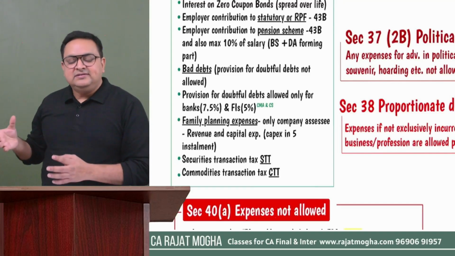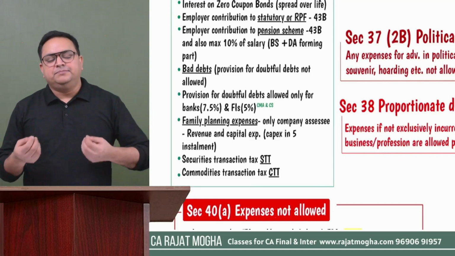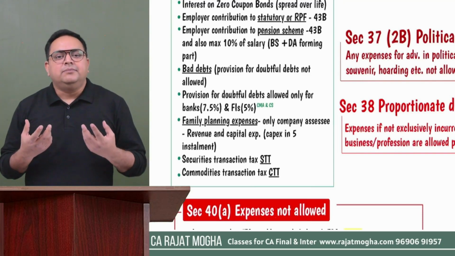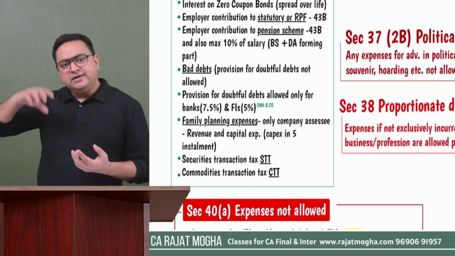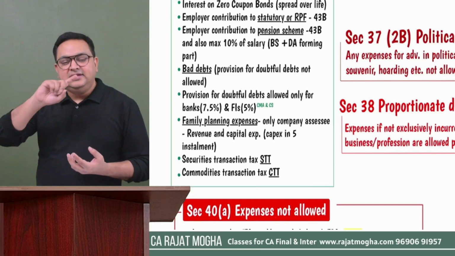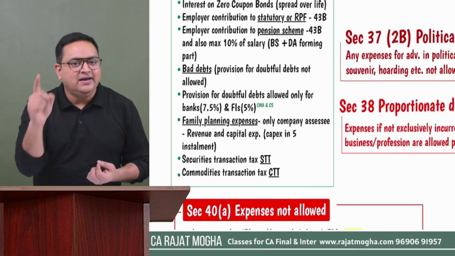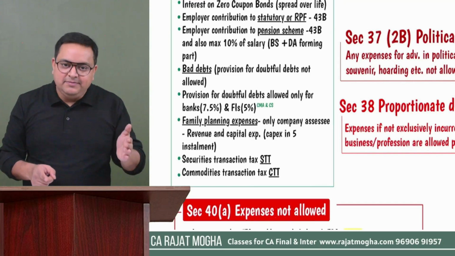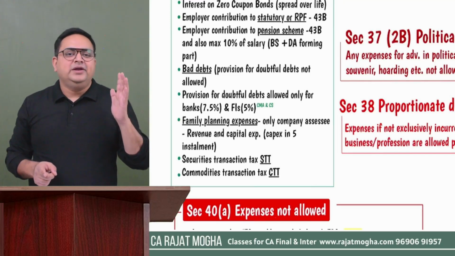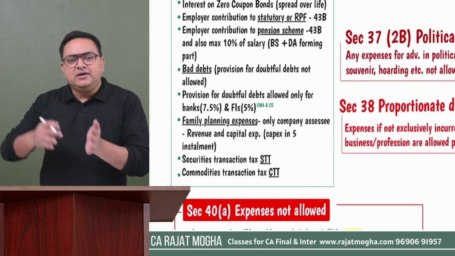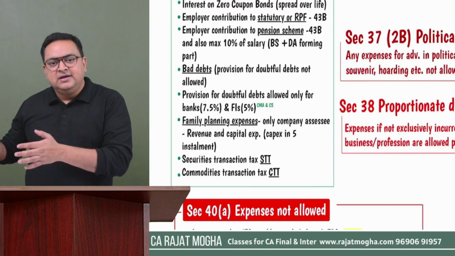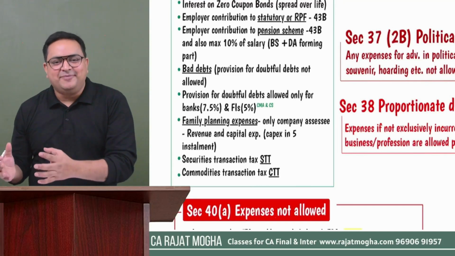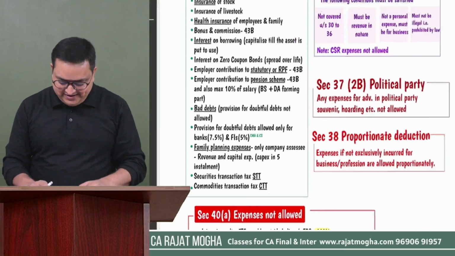But let's say I am purchasing shares and then after some time I'm selling these shares. I'm not a trader, I'm not a broker. In that case my income would be covered under capital gain. In that case also I'll be paying STT, but while computing capital gain, STT is not allowed. Only while computing PGBP. If this income is in the nature of PGBP, that is for traders or brokers, in that case only you can claim STT deduction. But if you are computing capital gain income, you are selling your shares or other securities, and your income is covered under capital gain, in that case it will not be allowed, right?